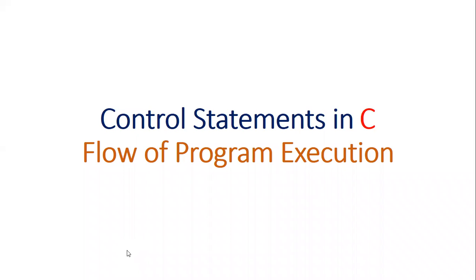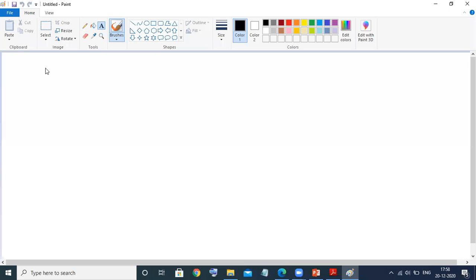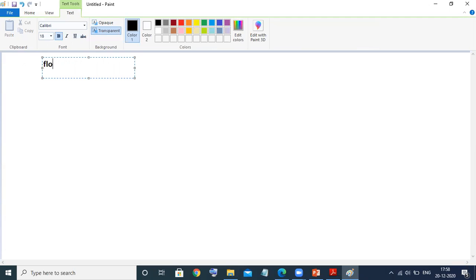Today in this session we are going to see control statements in C language. Also we are going to see the flow of program execution. Before going to the control statements in C, let us focus on the flow of any program execution.